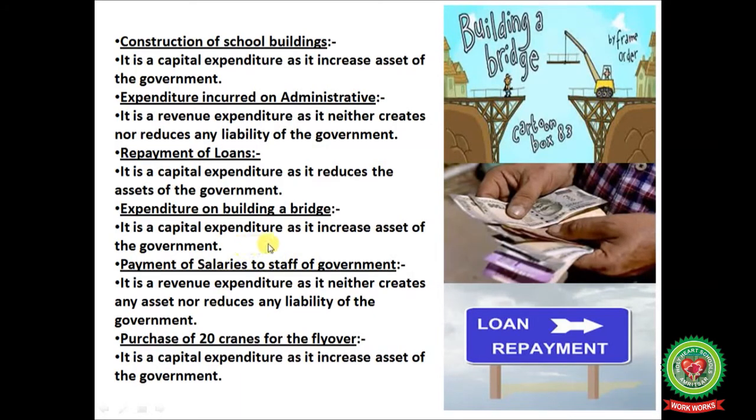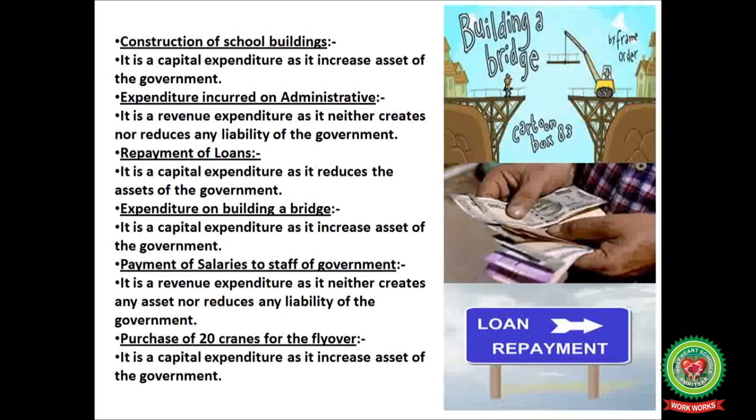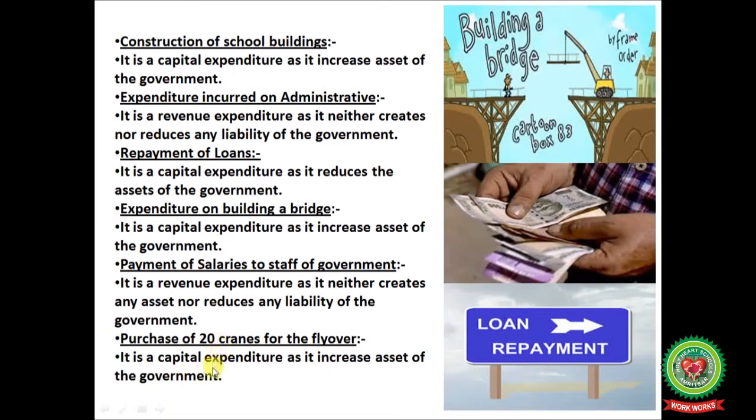Expenditure incurred on administration is a revenue expenditure as it neither creates an asset nor reduces any liability of the government. Repayment of loan is a capital expenditure as it reduces the liabilities of the government. Expenditure on building a bridge is a capital expenditure as it increases assets of the government. Payment of salaries to staff of government is a revenue expenditure as it neither creates any asset nor reduces any liability of the government. Purchase of 20 cranes for the flyovers is a capital expenditure because it increases assets of the government.